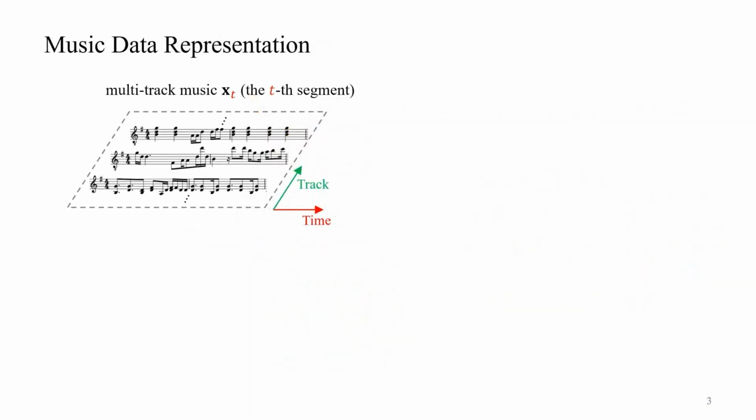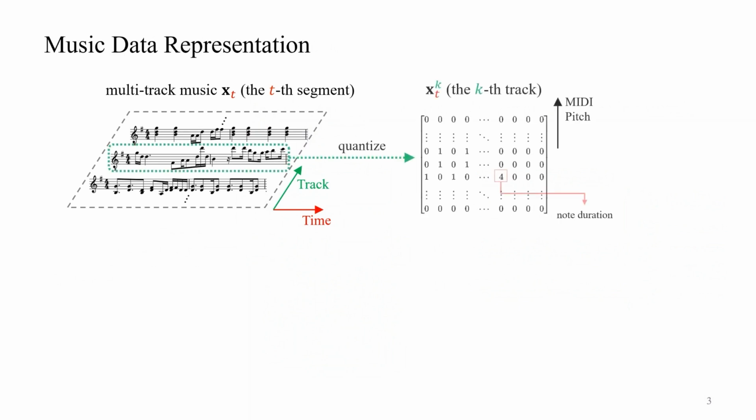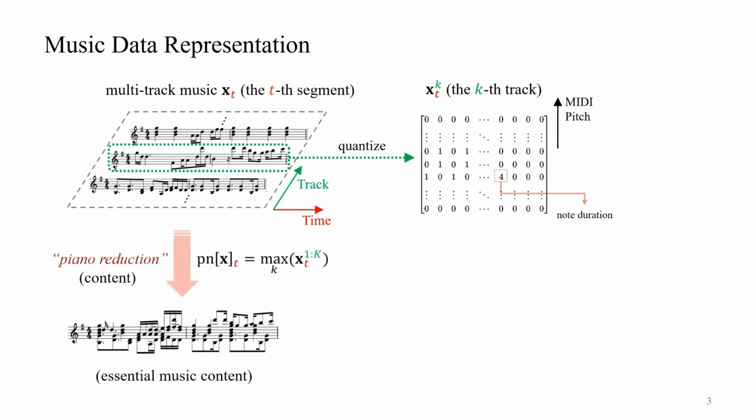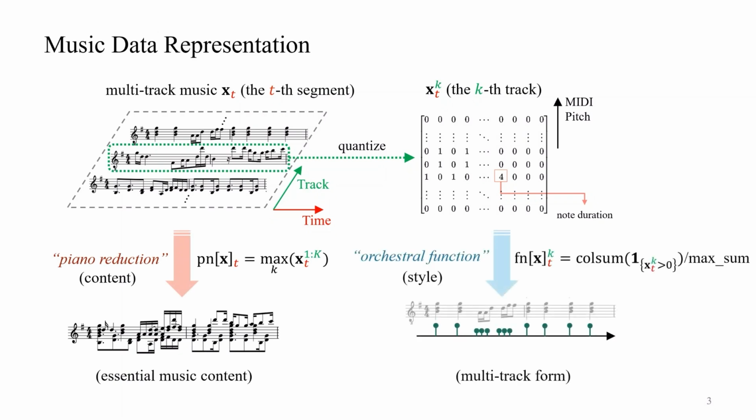This is how we implement this idea. Let xt be a 2-bar segment from a multi-track music score. We represent each track as a 2D piano roll-like matrix, where superscript k indicates parallel tracks. We downmix all music notes and derive a content feature, which we call piano reduction. And we marginalize the pitch dimension within each track and derive a style feature, which we call orchestral function.